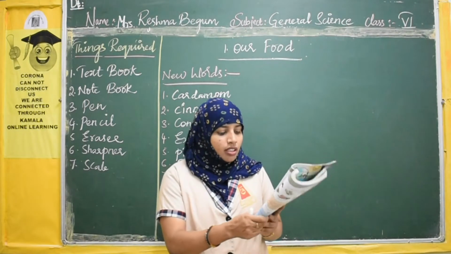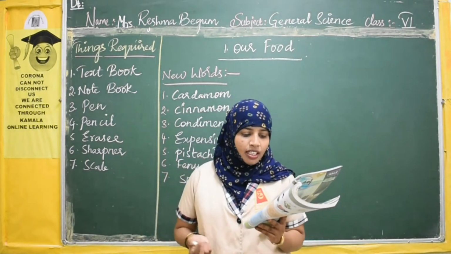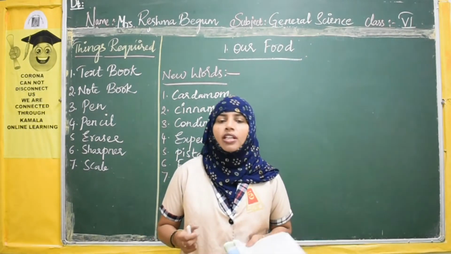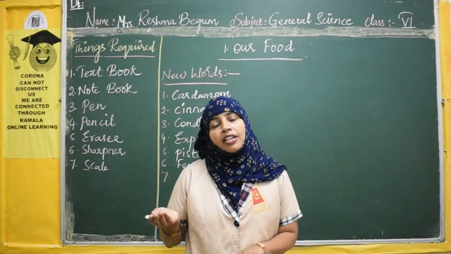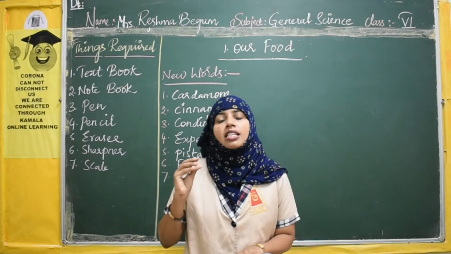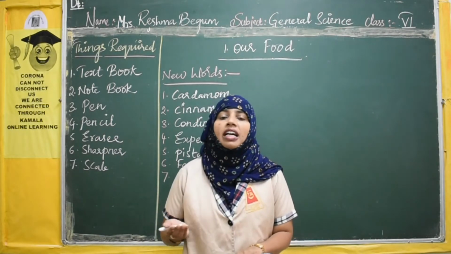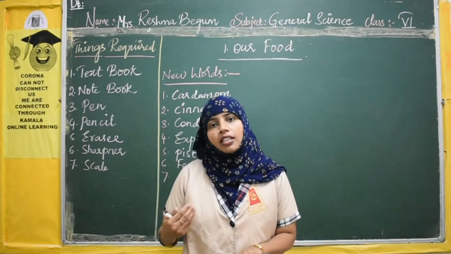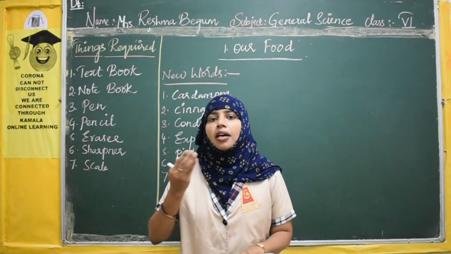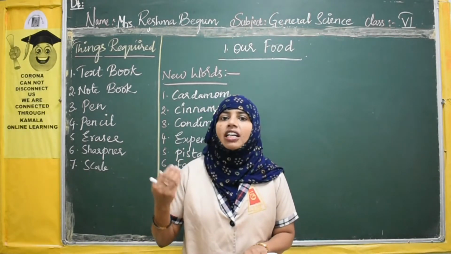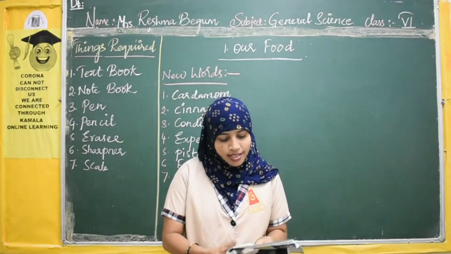Here we get varieties of food material from plants. In few plants we consume only some part as food, but in few plants we consume the whole part of the plant as food. So what are the different plant parts and what we consume as food, we are going to discuss today,